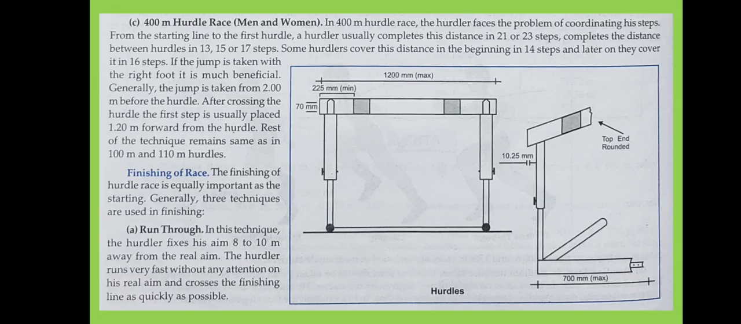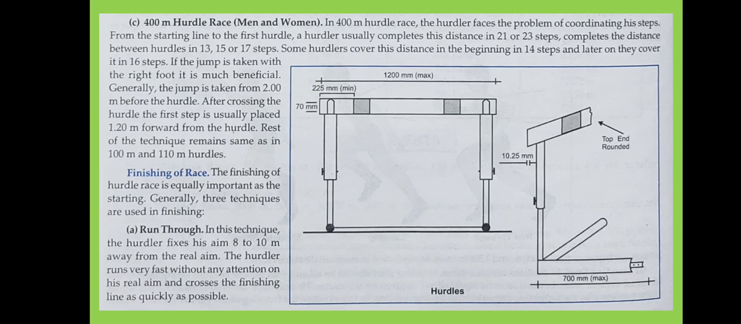400 meter hurdle race for the men's and women's, the hurdler faces the problem of coordinating his steps. The main thing is coordination. If you have proper coordination of steps, then only you can leap over in a rhythmic way. Otherwise the person has to take a short stride before jumping over the hurdle. So when leaping over the hurdles, you have to take a short step. Many athletes who are new or beginners will have lots of problems in leaping over the hurdle.